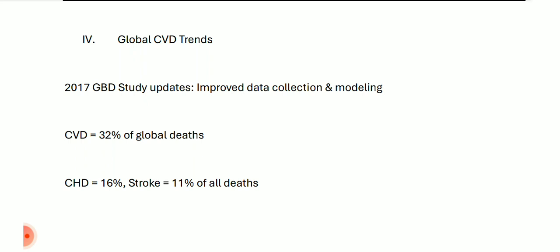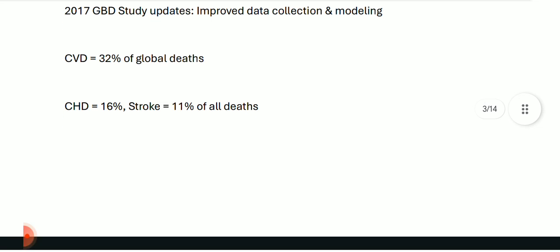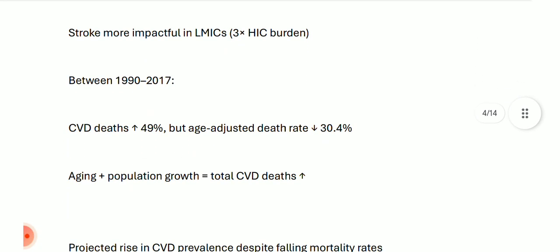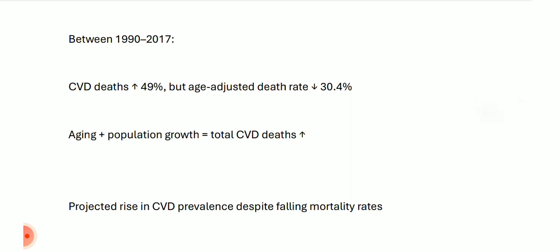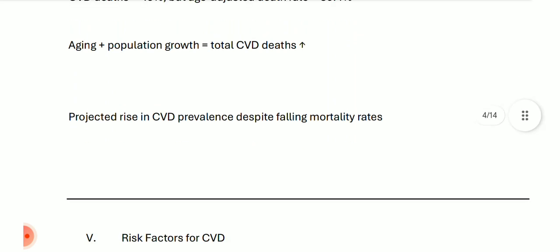So, global CVD trends: the 2017 GBD study updates set improved data collection and modeling. CVD is 32% of global deaths, CHD is 16%, and stroke is 11% of all deaths. Stroke is more impactful in low and middle-income countries, because they have almost 3 times the high-income countries' burden. Between 1990 and 2017, CVD deaths increased by 49%, but the age-adjusted death rate has reduced by 30.4%.